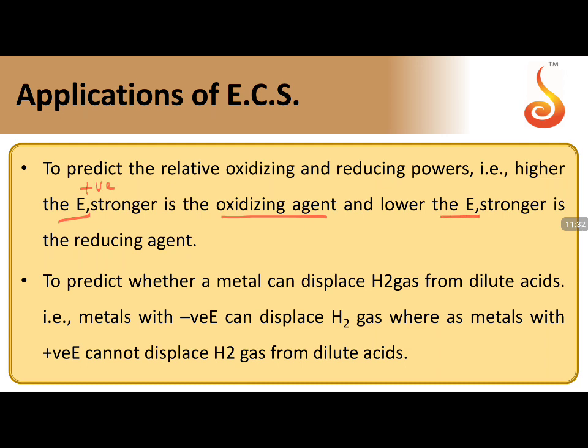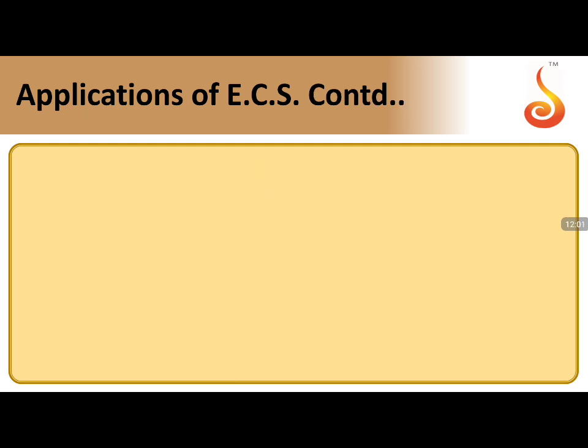The lower the E value, the more negative it is, the stronger the reducing agent it is. If you can identify whether a metal can displace hydrogen or not, questions mostly come on this. Whether a metal can displace hydrogen from dilute acids or not? A negative value of E can displace hydrogen. A positive value of E cannot displace hydrogen. That's a simple logic to remember whether it can displace hydrogen or not.